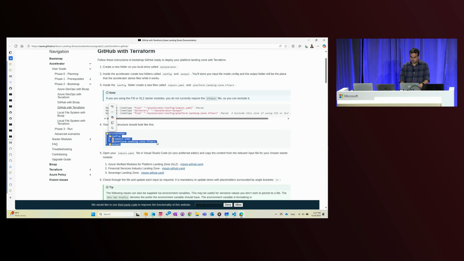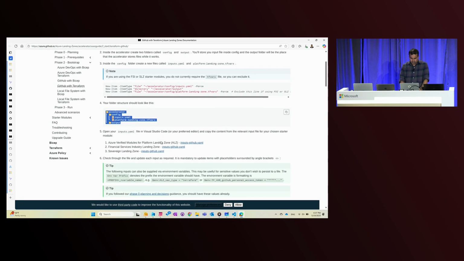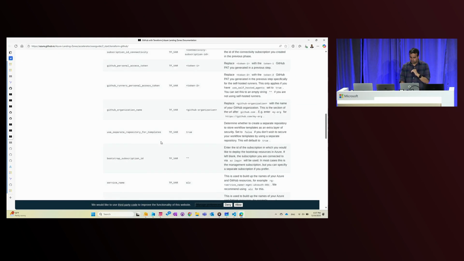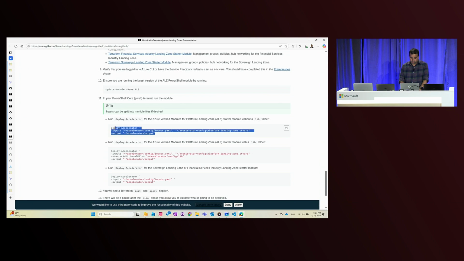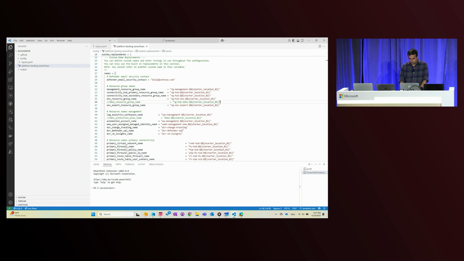This directory structure gets created by the commands that you see up here, which are basically referencing those two configuration files, the Bootstrap configuration YAML file and the platform configuration TF-vars file. And once I'm ready with my configuration, I just need to go ahead and run this command that you see here in my Visual Studio Code.